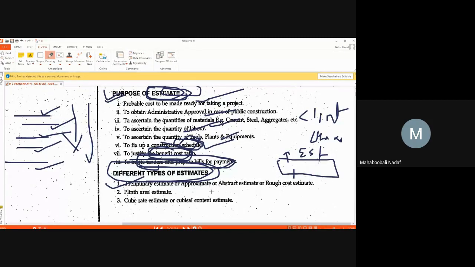In the next one, what do you mean by plinth area? Plinth area is one approximate type of estimate where you measure the plinth dimensions out to out, and you will get the area. You will generally have some plinth rates depending upon the specification.